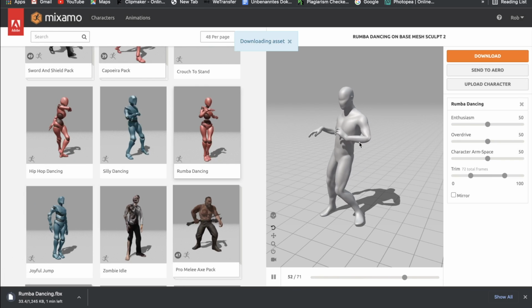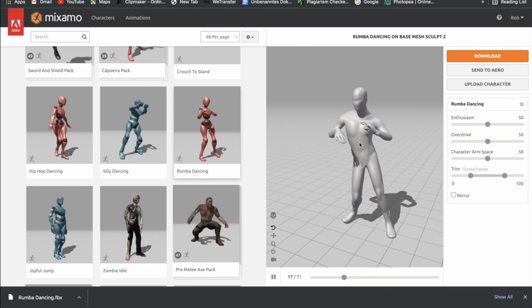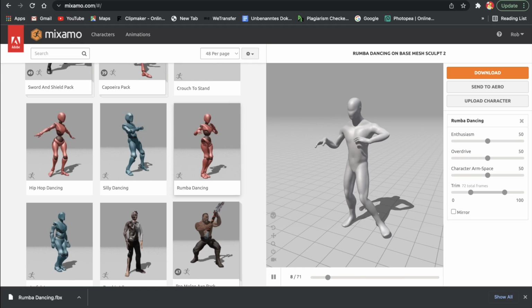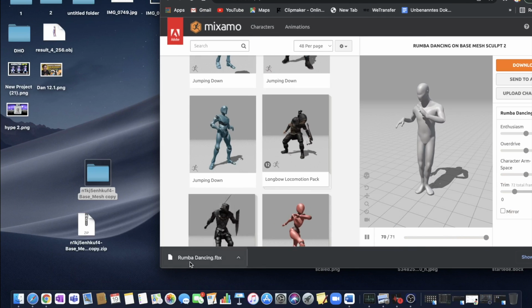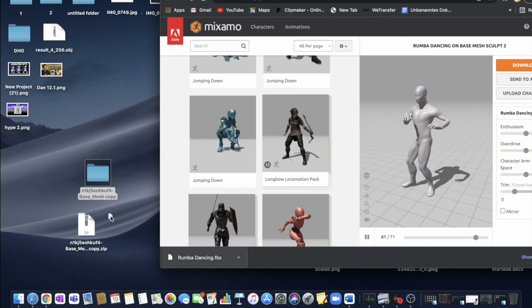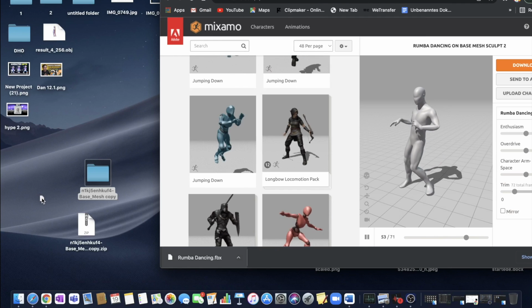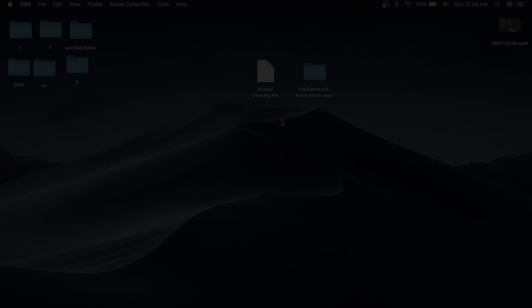And it is downloading it. And just like that, it has downloaded already. That was really fast. I expected it to take a little bit longer, but that is great, you know. So we are just going to drag this on our desktop again.